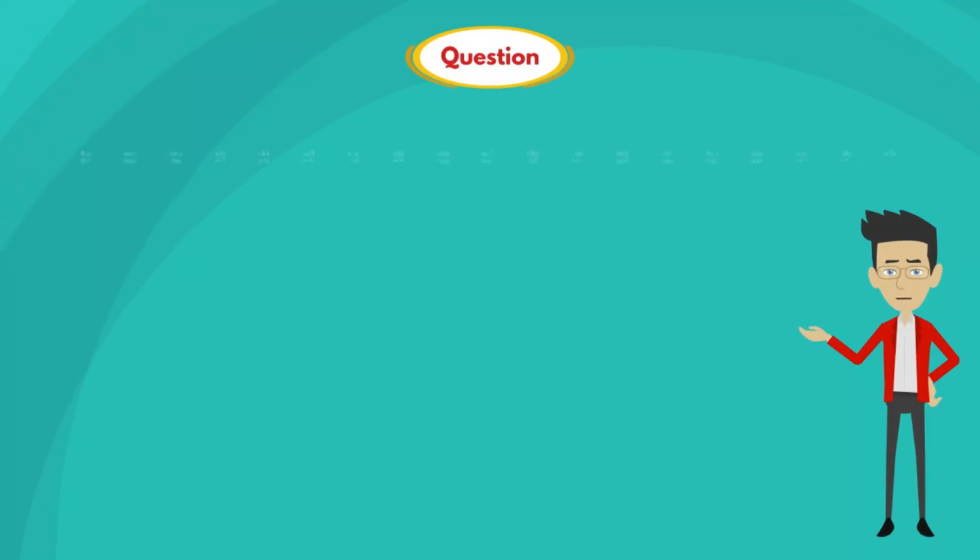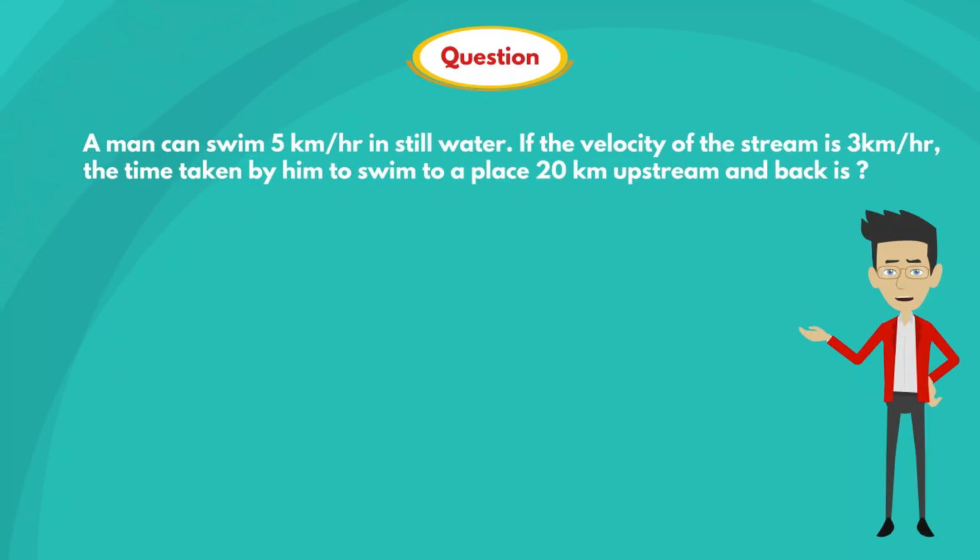Question. A man can swim 5 kilometers per hour in still water. If the velocity of the stream is 3 kilometers per hour, the time taken by him to swim to a place 20 kilometers upstream and back is?